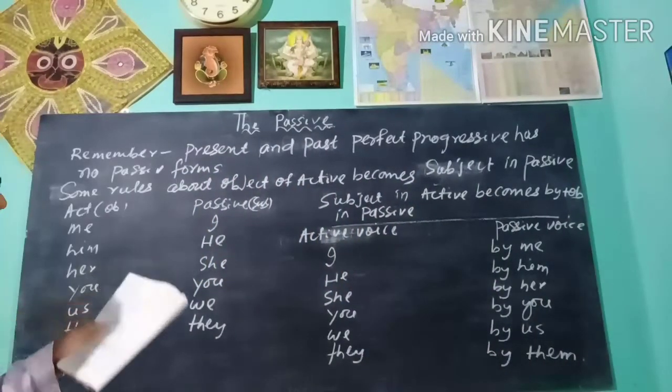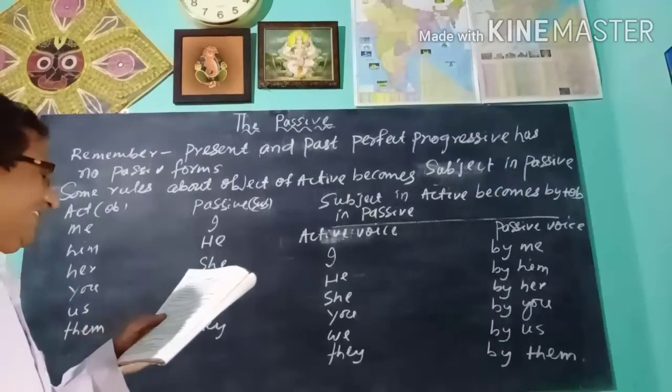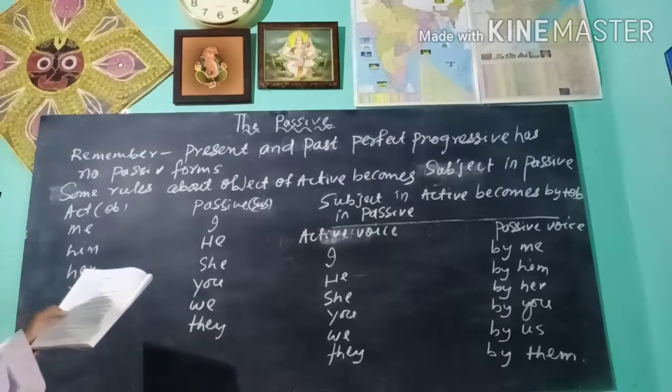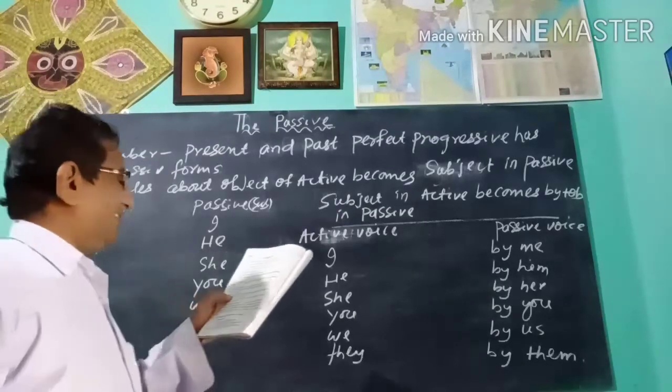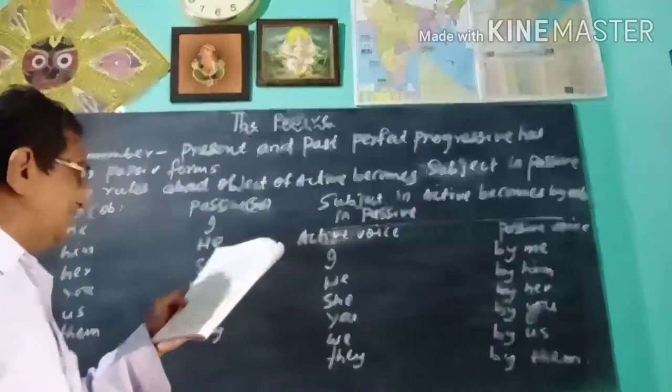Students, you should know the object of the active sentence is used as the subject of the passive sentence. The verb in the active sentence is changed into its appropriate passive form.